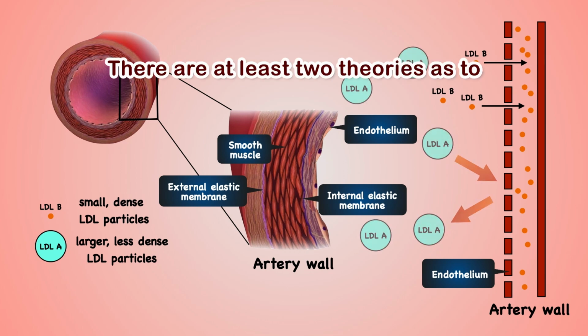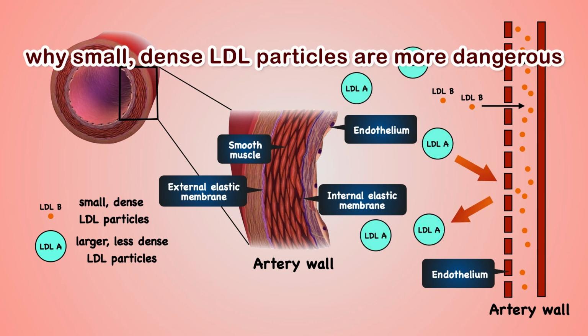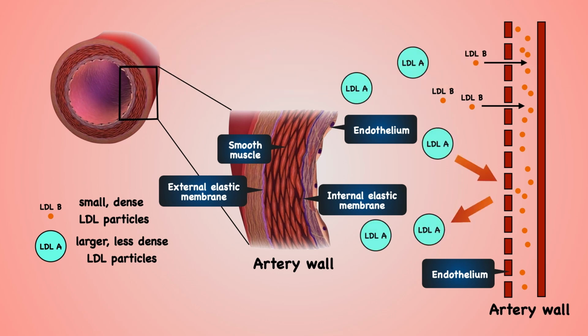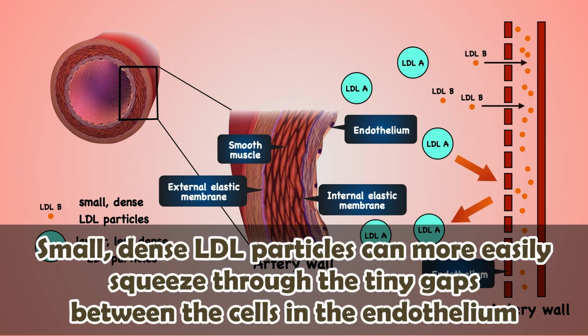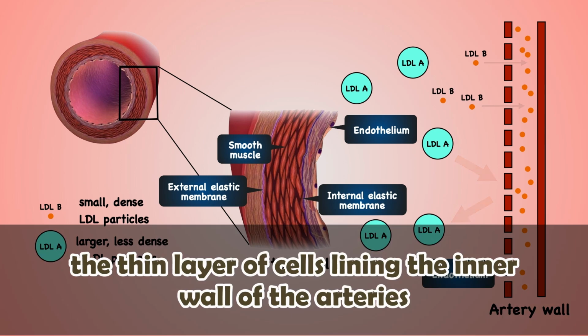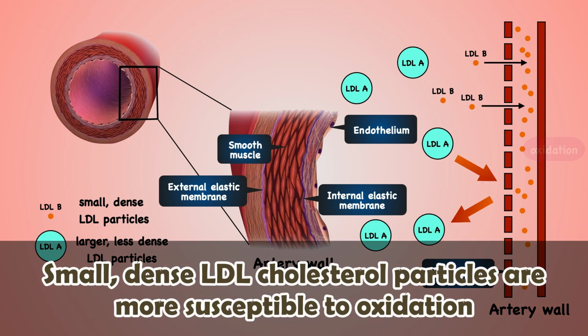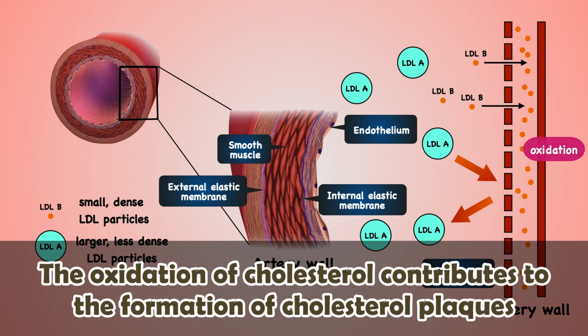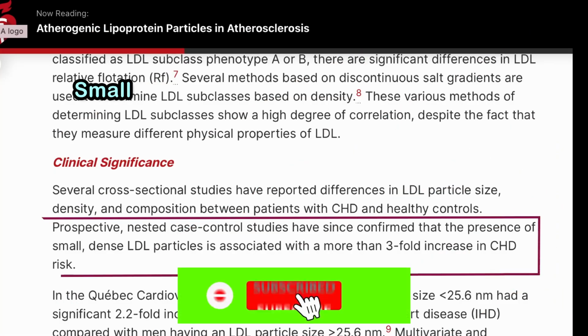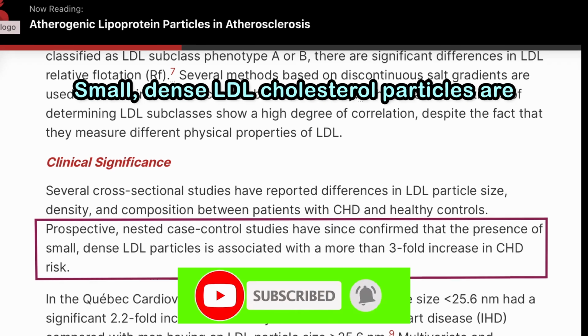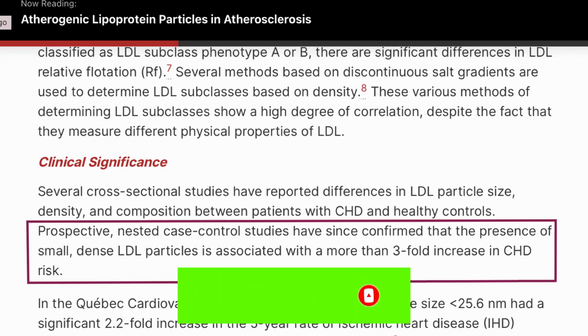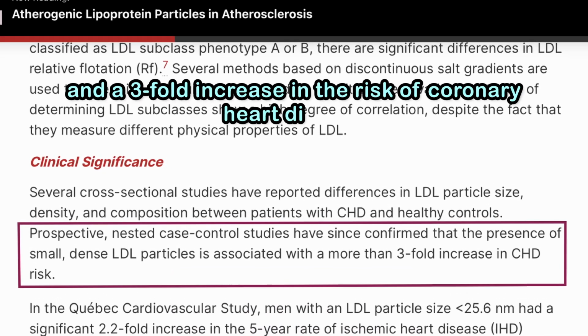There are at least 2 theories as to why small, dense LDL particles are more dangerous than larger, less dense particles. First, small, dense LDL particles can more easily squeeze through the tiny gaps between the cells in the endothelium, the thin layer of cells lining the inner wall of the arteries, reaching the inside of the artery walls. Second, small, dense LDL cholesterol particles are more susceptible to oxidation, and the oxidation of cholesterol contributes to the formation of cholesterol plaques. Due to these characteristics, small, dense LDL cholesterol particles are associated with accelerated atherosclerosis and a 3-fold increase in the risk of coronary heart disease.